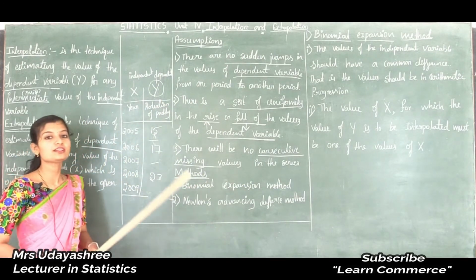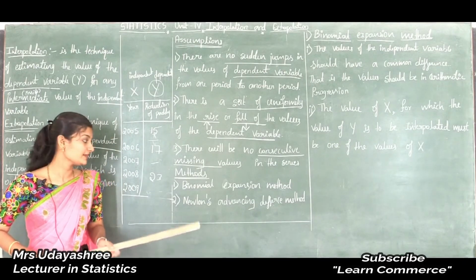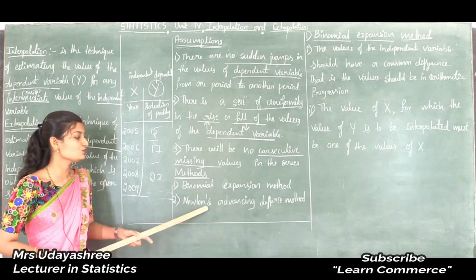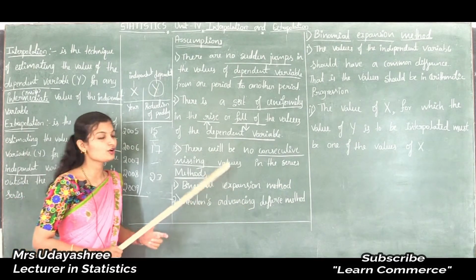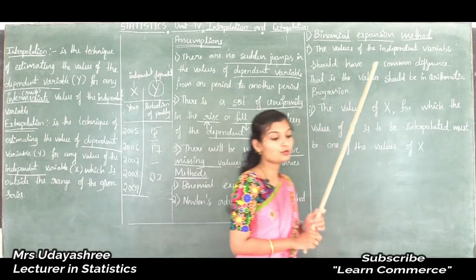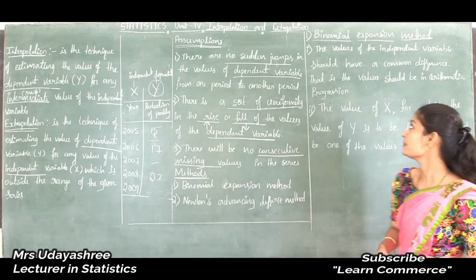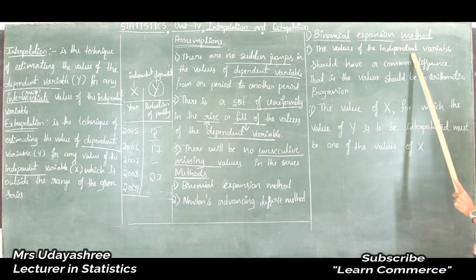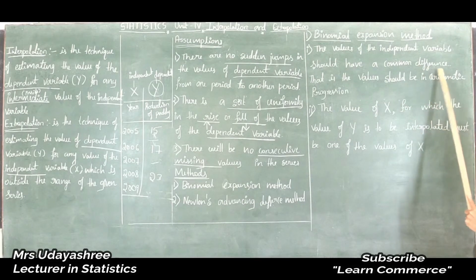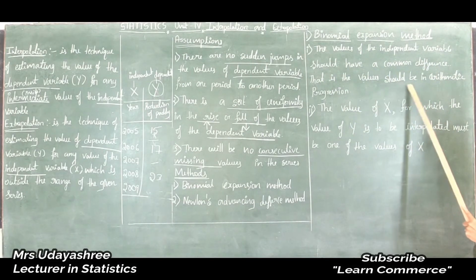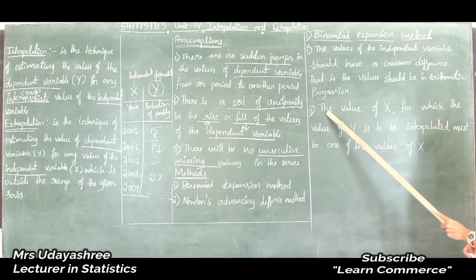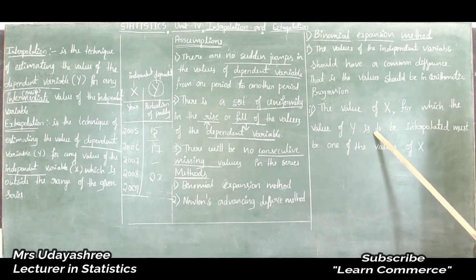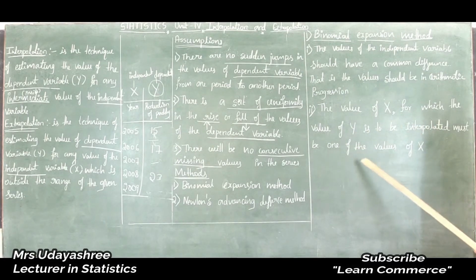Next, in interpolation extrapolation there are two important methods. The first one is the binomial expansion method and the second one is Newton's advancing method. So what is the binomial expansion method? To apply the binomial expansion method there are two conditions. First, the values of the independent variable should have a common difference, that is, the values should be in arithmetic progression. And the second condition is the values of x for which the values of y are to be interpolated must be one of the values of x.